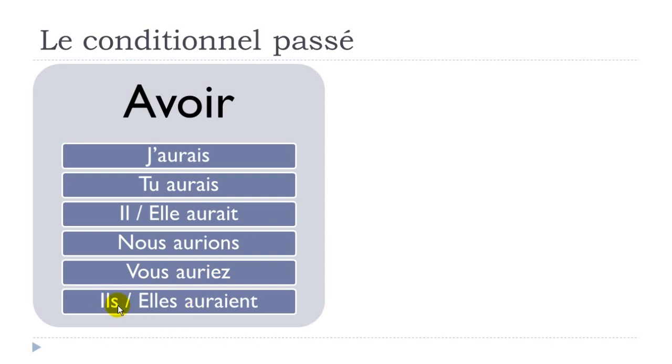Ils auraient, so liaison here. Elles auraient. And then look, if you've got A-I-E-N-T, then phonetically it goes like aurait. Okay, so phonetically you've got aurait here, and here as well. So it's quite easy to produce orally.